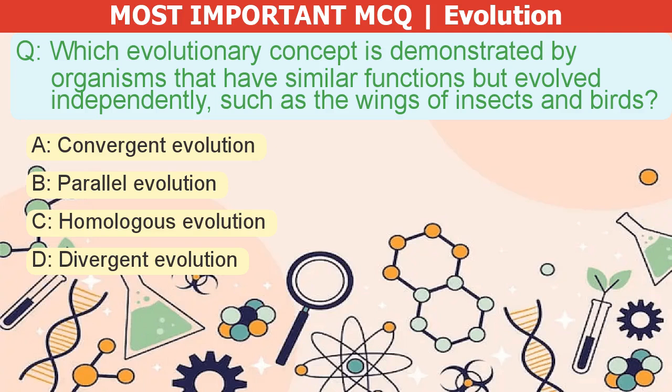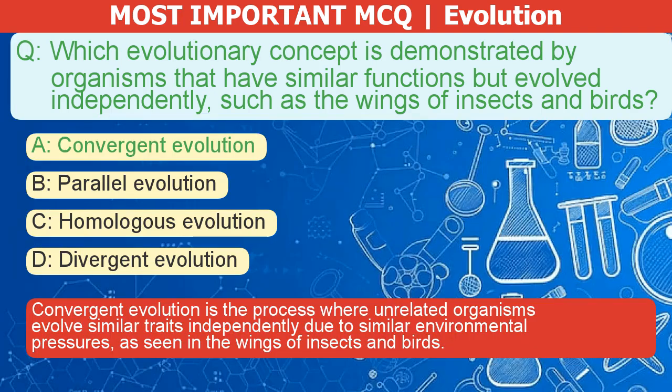Which evolutionary concept is demonstrated by organisms that have similar functions but evolved independently, such as the wings of insects and birds? A. Convergent evolution. B. Parallel evolution. C. Homologous evolution. D. Divergent evolution. The correct answer is A. Convergent evolution is the process where unrelated organisms evolve similar traits independently due to similar environmental pressures, as seen in the wings of insects and birds.